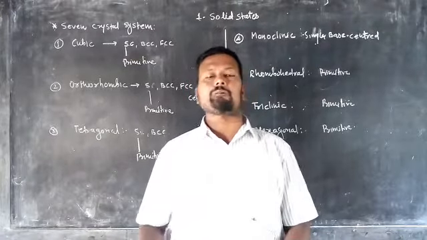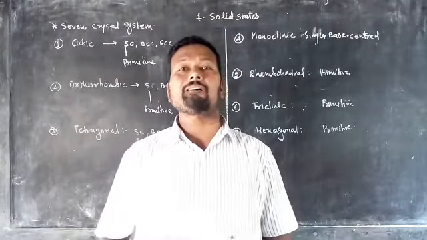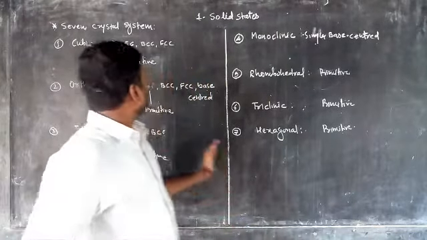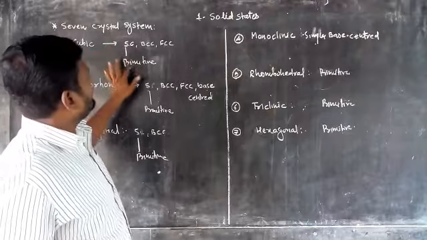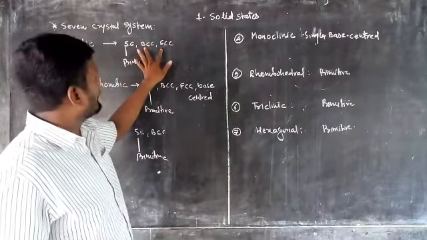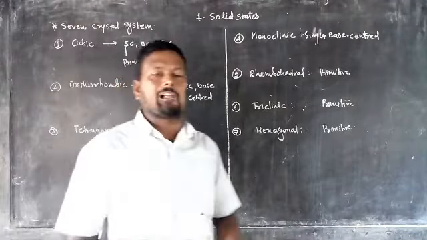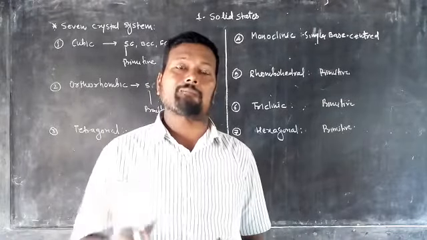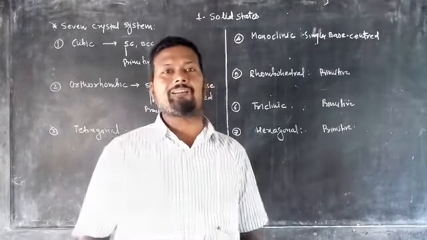Now we are going to explain the cubic crystal. The cubic crystal exists in only 3 forms: the primitive and the non-primitive, where the non-primitive are BCC and FCC. Now we are going to calculate the number of atoms, the number of particles present in a cubic.